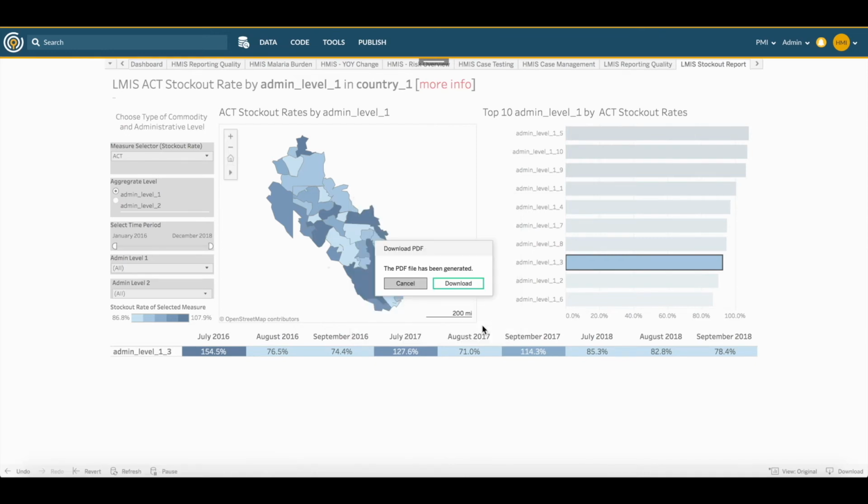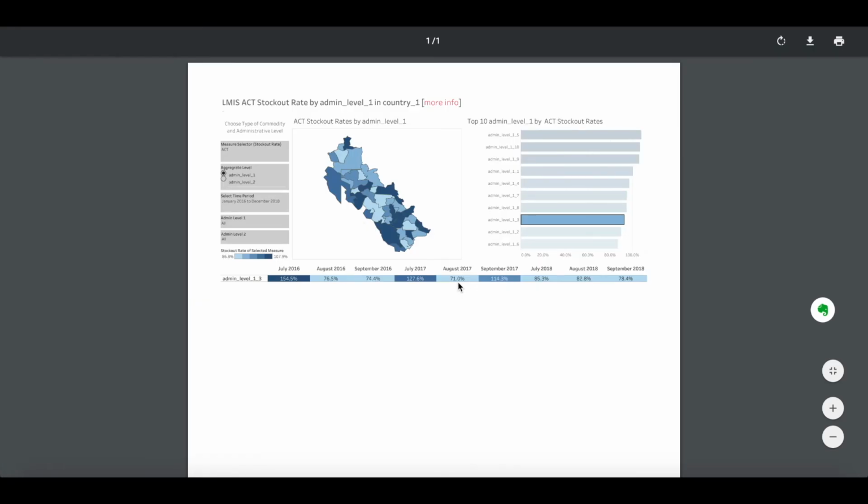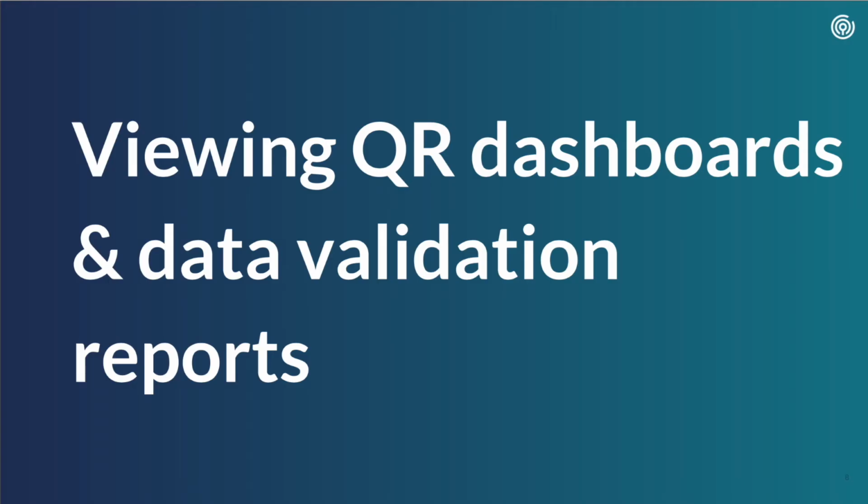Now I will click Generate PDF and then click Download. I'm using Google Chrome, and a new window has opened, and I have the option to either download the file or print it out on paper. This final step may vary based on the web browser you're using, but we recommend using Google Chrome.